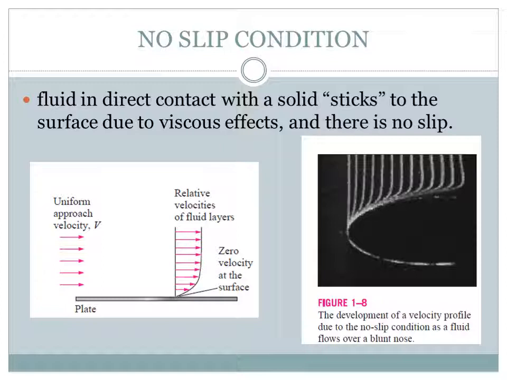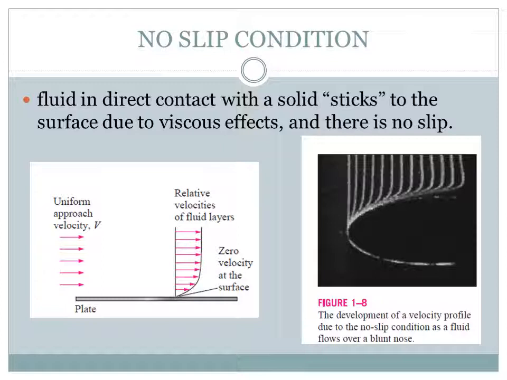I will divide the fluid into different layers. If we consider the velocity of each layer, we will understand that the velocity of the layer which is in contact with the solid surface is 0. This condition is called the no slip condition.